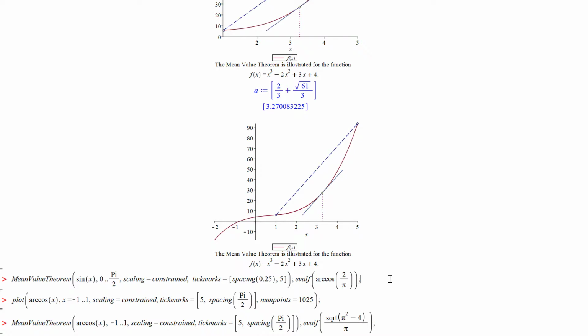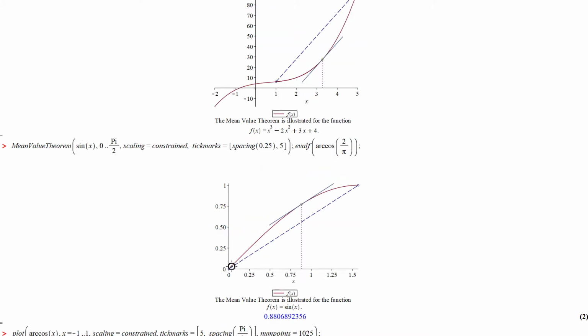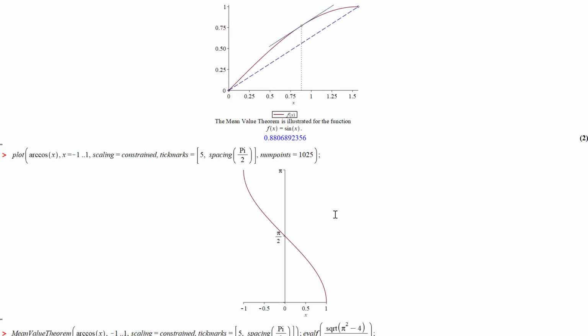So a couple more examples. We've got sine. So there's the line connecting the endpoints of sine from 0, 0 to pi over 2, 1. So you can find that slope, and somewhere the derivative will equal that slope. Arc cosine's a nice example of a function that would be continuous on the closed interval, but differentiable on the open interval, right?